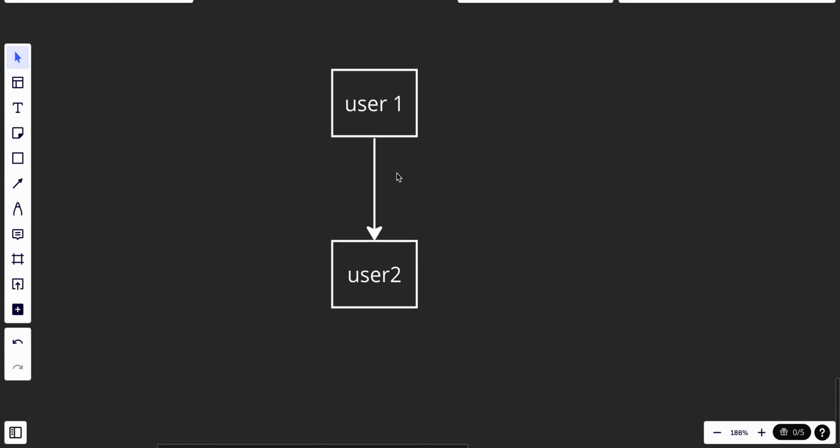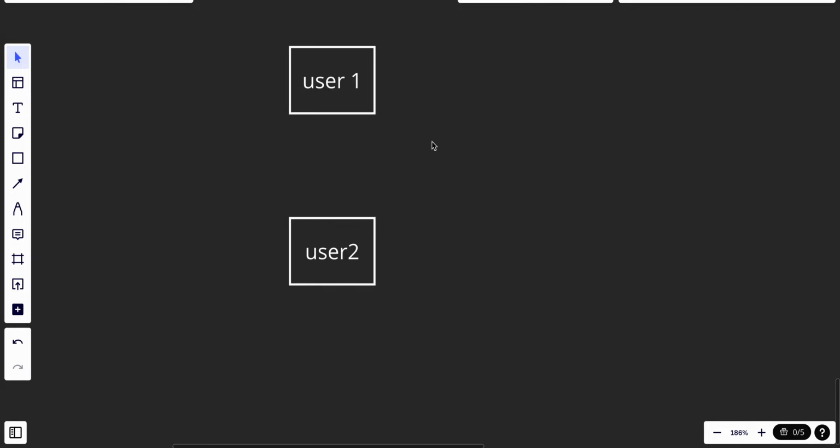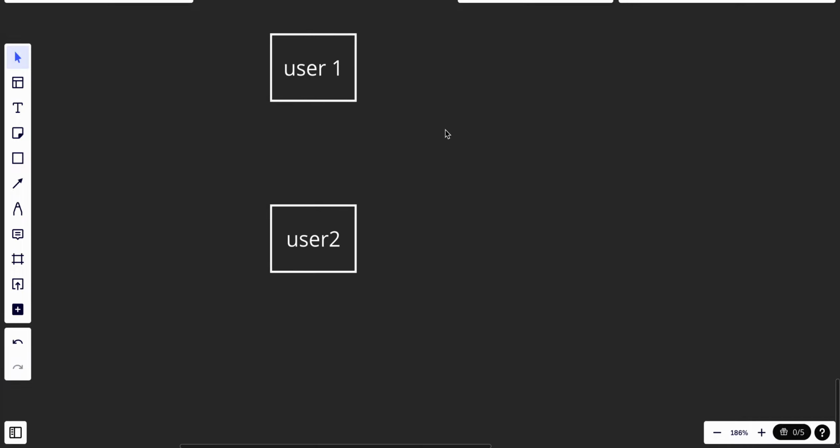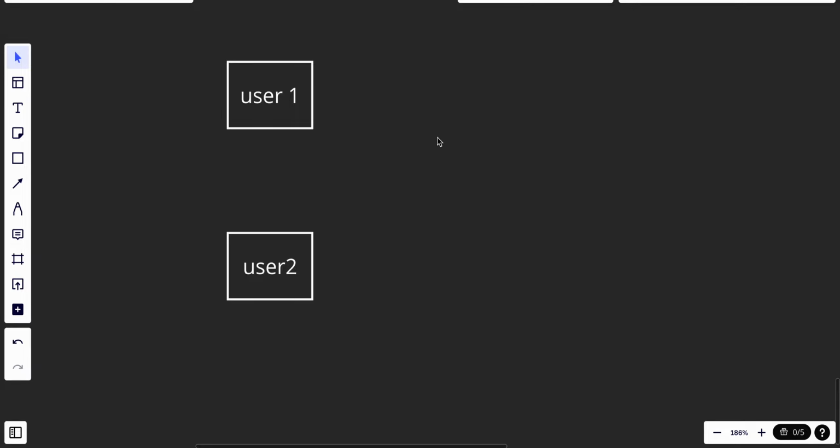What I guess would be a better idea is to use something called a WebSocket, and the WebSocket uses the TCP protocol. It's a bi-directional way to communicate with the servers.